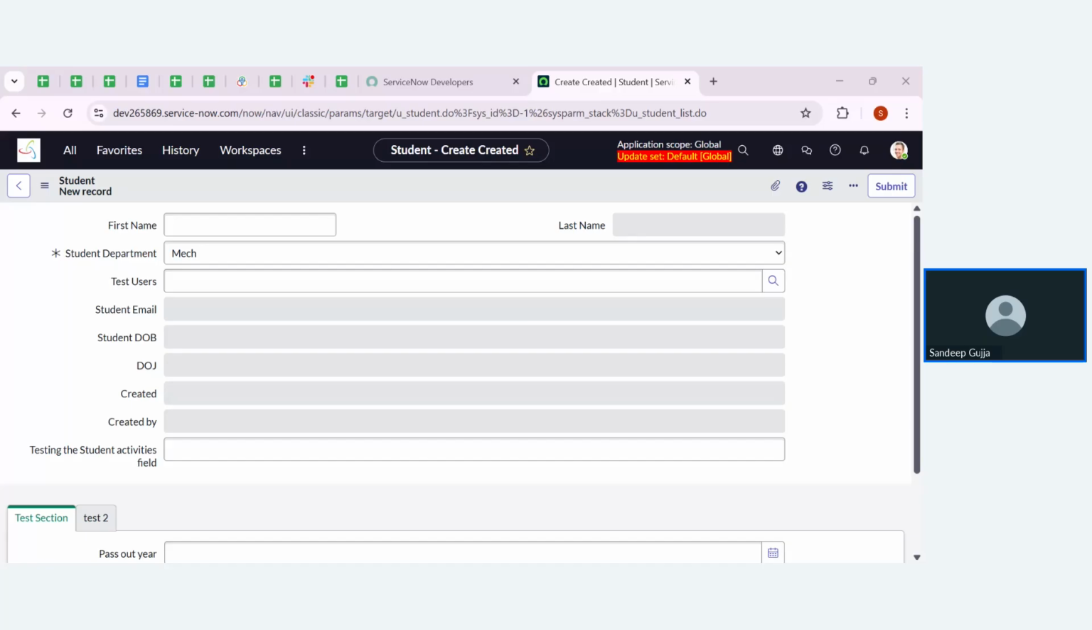Which one is better to use, UA policy or data policy? That depends on the situation.